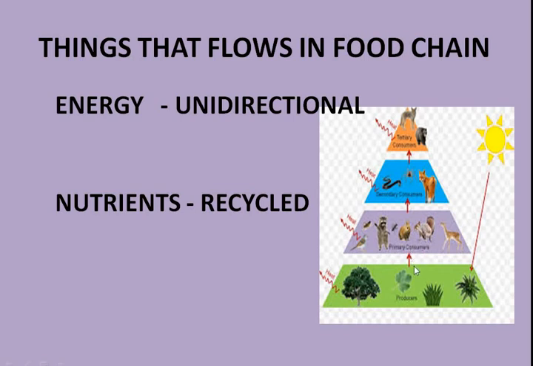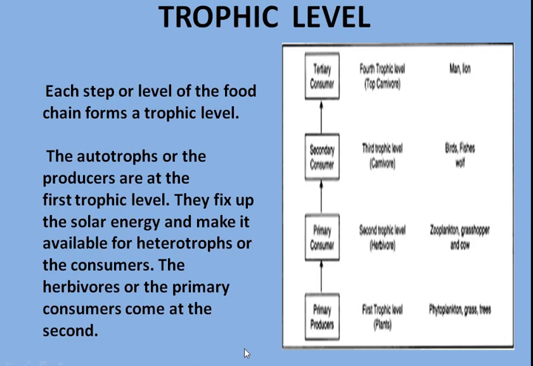These decomposers break it down into inorganic matter and so it again comes back to the soil, and from the soil it is again taken up by the plants. So we can say that the matter or the nutrients in the food chain are recycled.